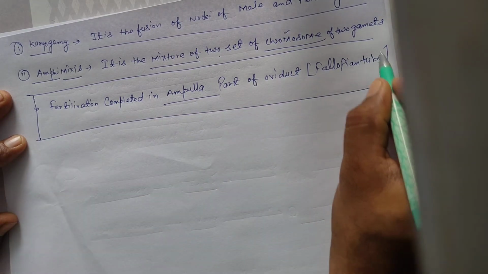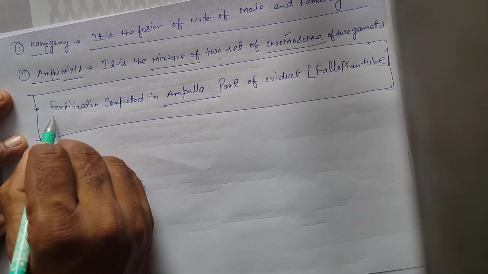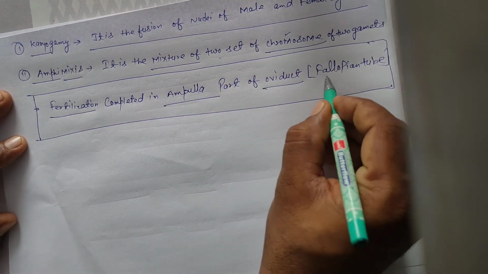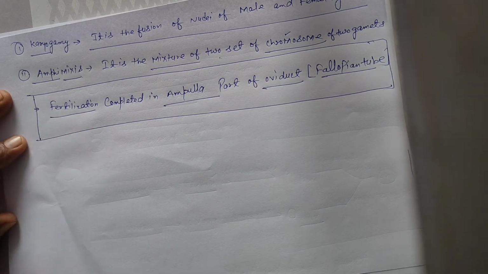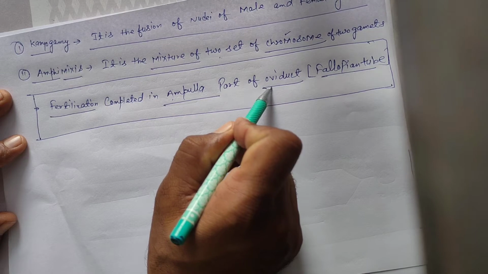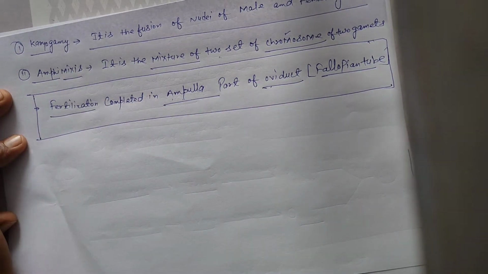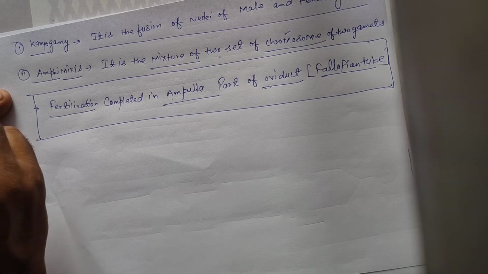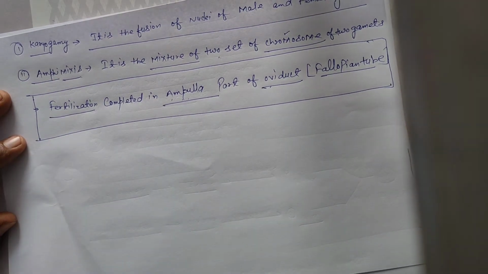Once again, fertilization means fusion of male and female gamete. The oviduct or fallopian tube is an accessory reproductive organ in female humans. The ampulla is a part of the oviduct. In the NCERT book, fertilization in humans is completed at the junction of ampulla and isthmus. But in the 12th RBSE book, fertilization is completed in the oviduct ampulla part.